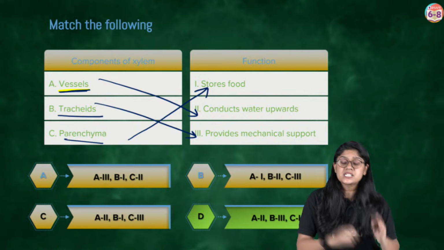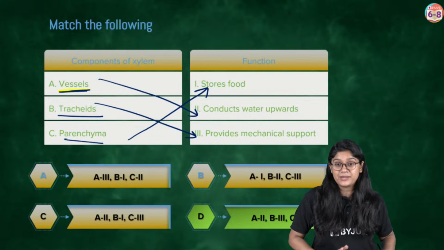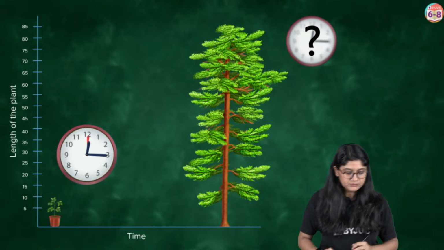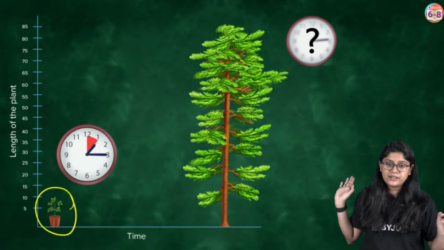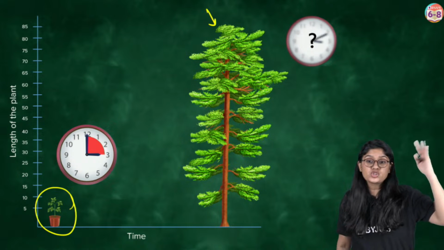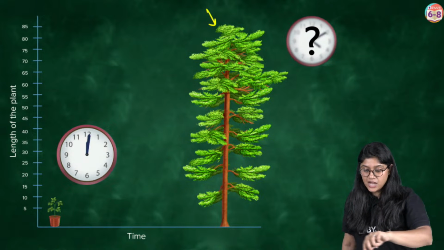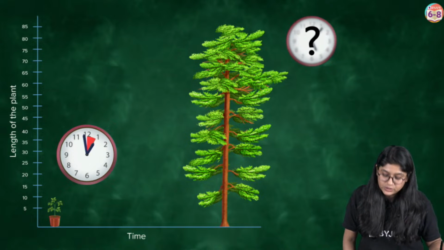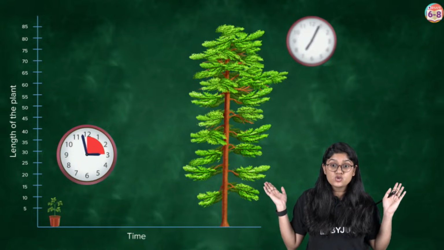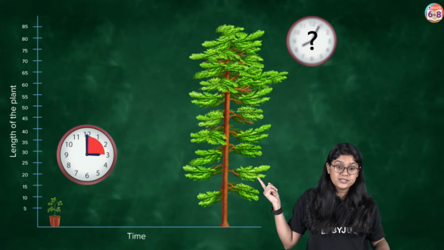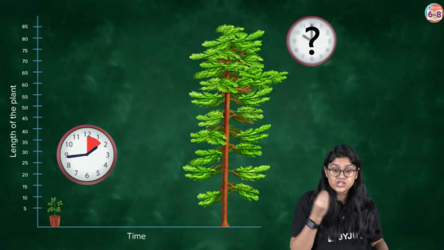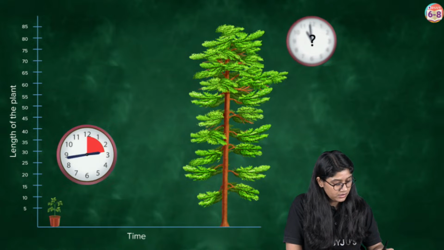Everyone, let's move to the last topic of today's class and then we'll move to the Menti. Last topic, everyone. Suction pull is coming now. So we have two plants. See over here, I have a small plant, whose height is very small, and then of course we have a huge tree. Can I ask you one thing? What do you think will be the time required by these two plants for the movement of the water? In what duration?